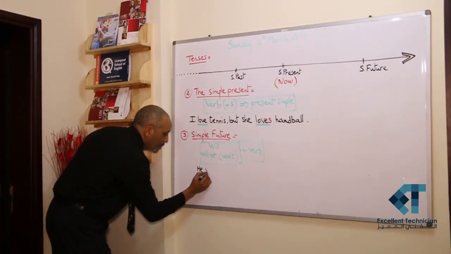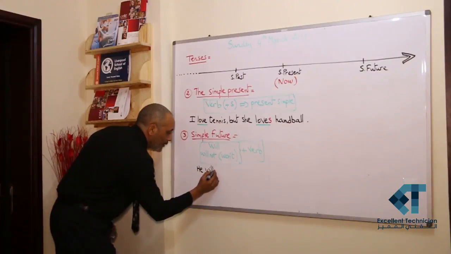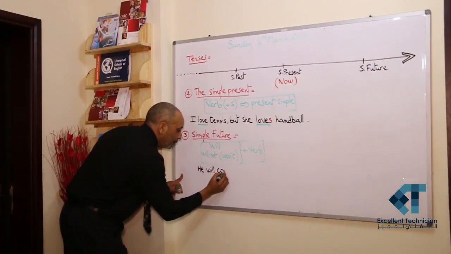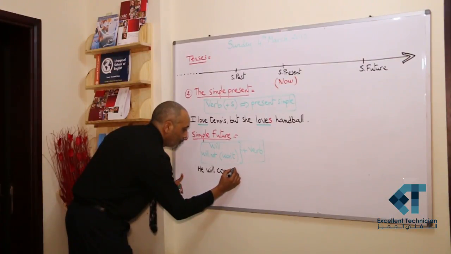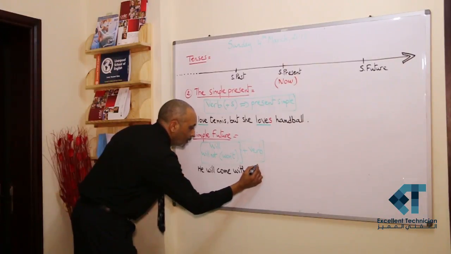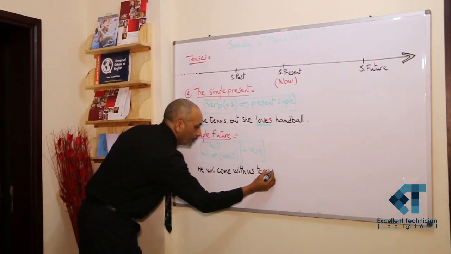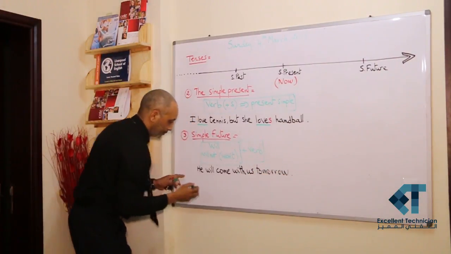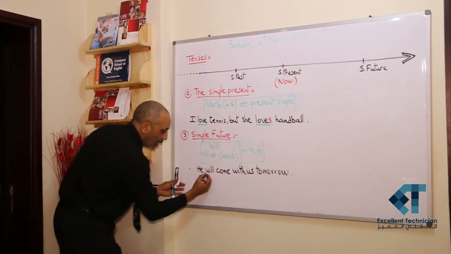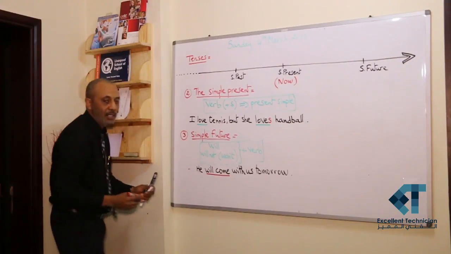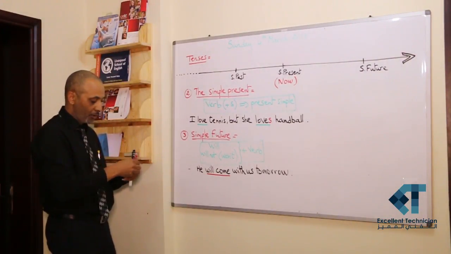He will come with us tomorrow. Will come, this is verb to come in the simple future.